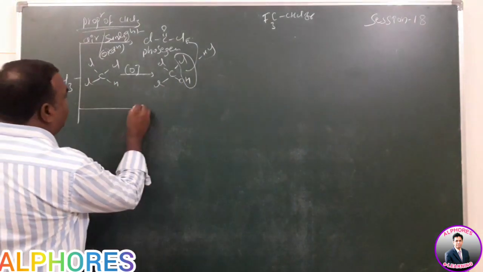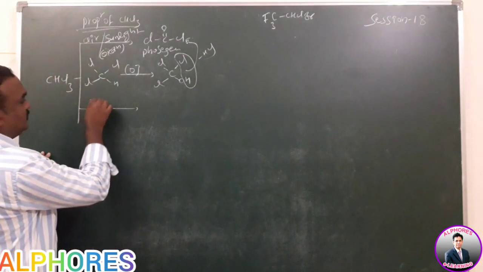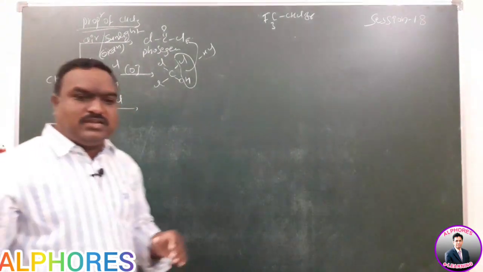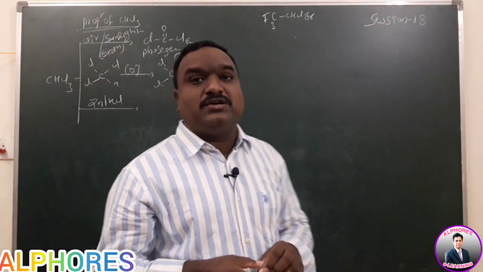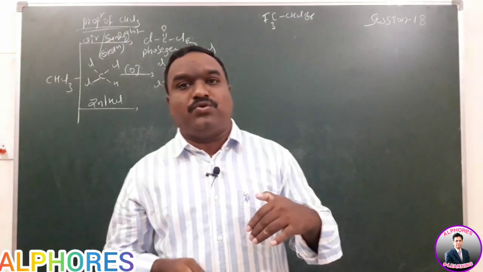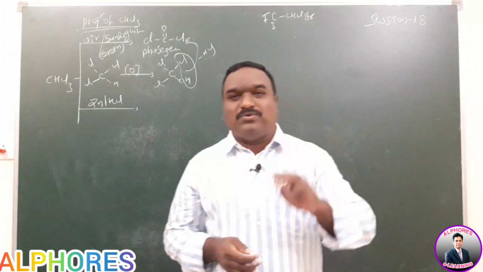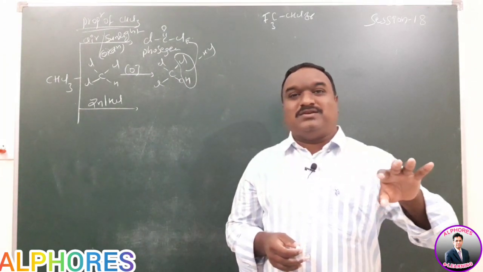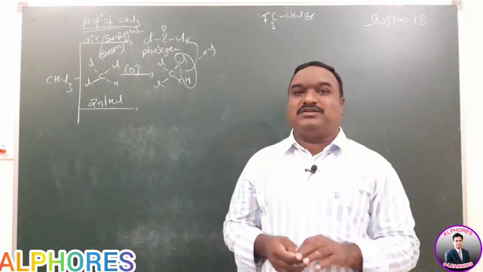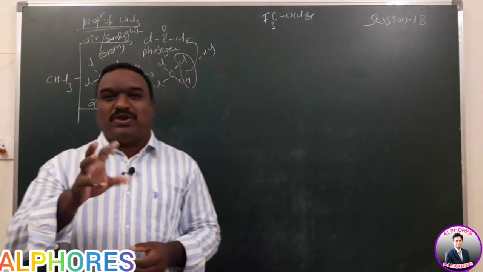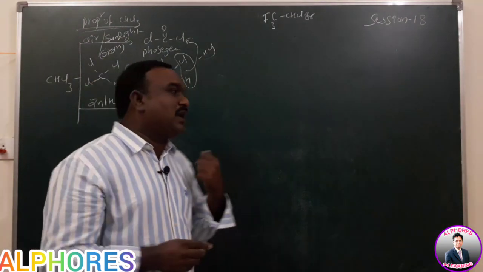Again, chloroform reacts with zinc HCl reagent. Zinc HCl is a reducing agent. But here chloroform carries three chlorines, so it does not undergo complete reduction. Only partial reduction is possible. Only one chlorine is replaced by hydrogen.